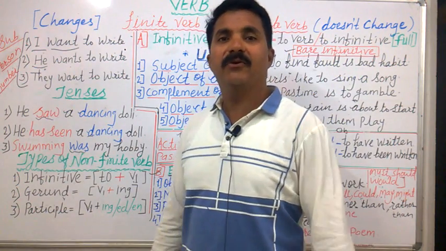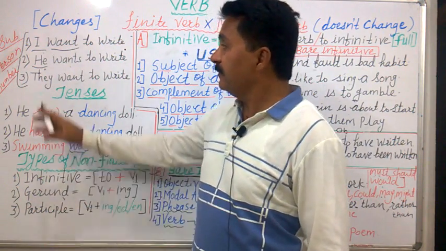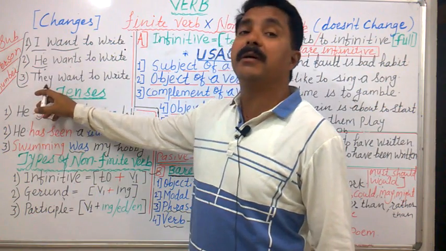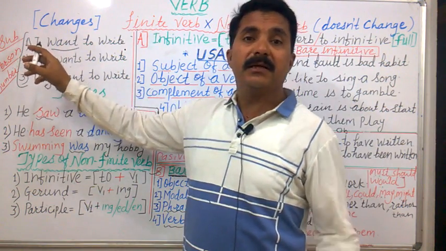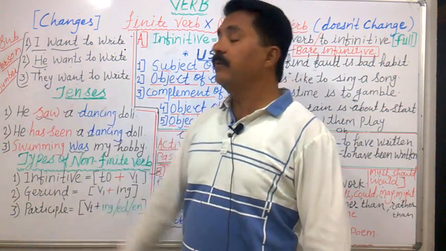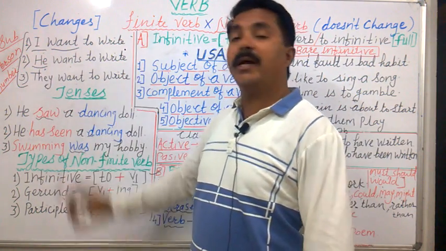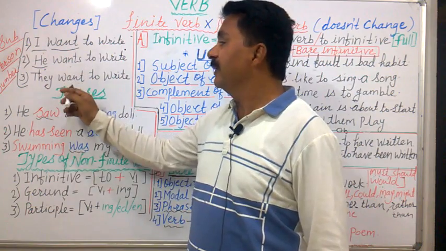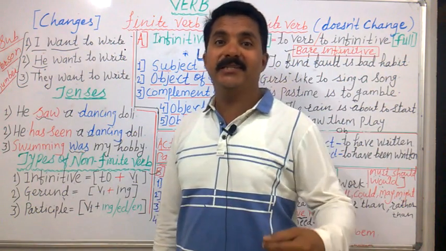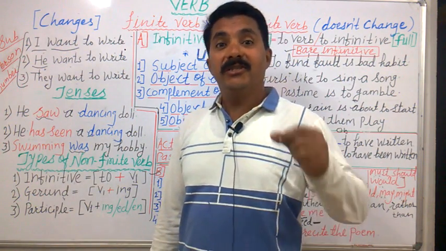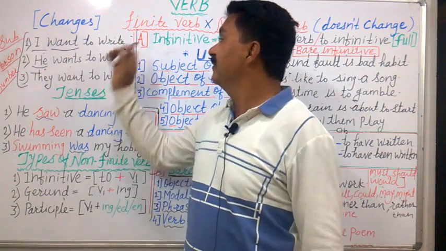We have studied it many times. Then again we will change the number. Both of these subjects are singular, but here I have taken the subject plural, that is they. They want to write. So again wants became want. So this is the change, and such a changing verb is called finite verb.